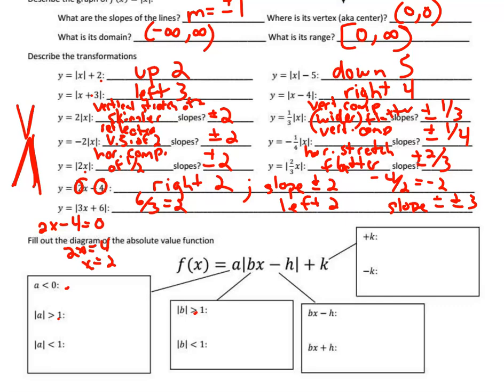And this, we have to go right. If it's a minus, it's going to go right. If it goes right, h over b units. And this is left h over b units. And this one's up k, and this one's down k.